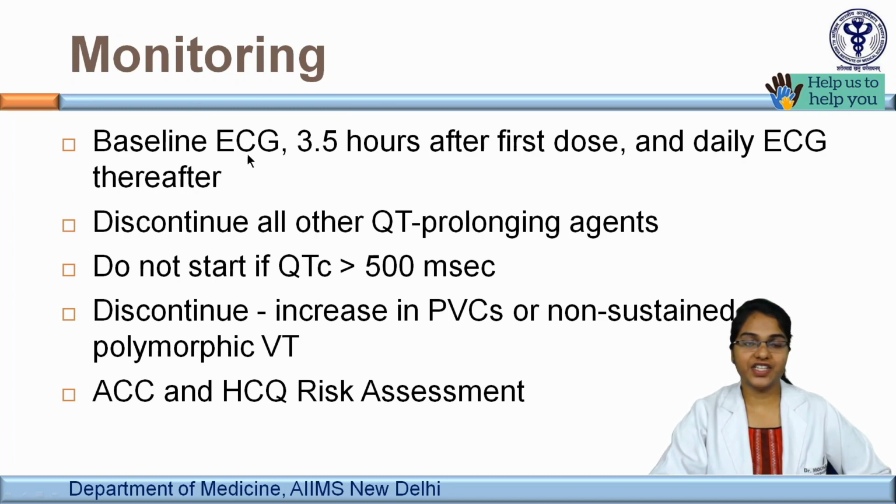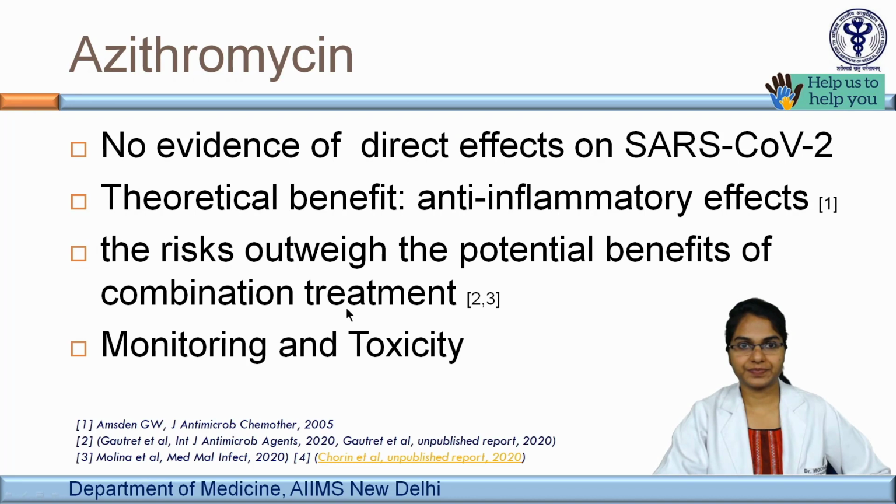Here we get a baseline ECG done and a second ECG 3.5 hours after the first dose, thereafter daily. We have to discontinue all other QT prolonging agents. If the baseline ECG shows a prolonged QTc or bundle branch block, it is better to avoid it. If the ECG is showing frequent VPCs, discontinue the drug.